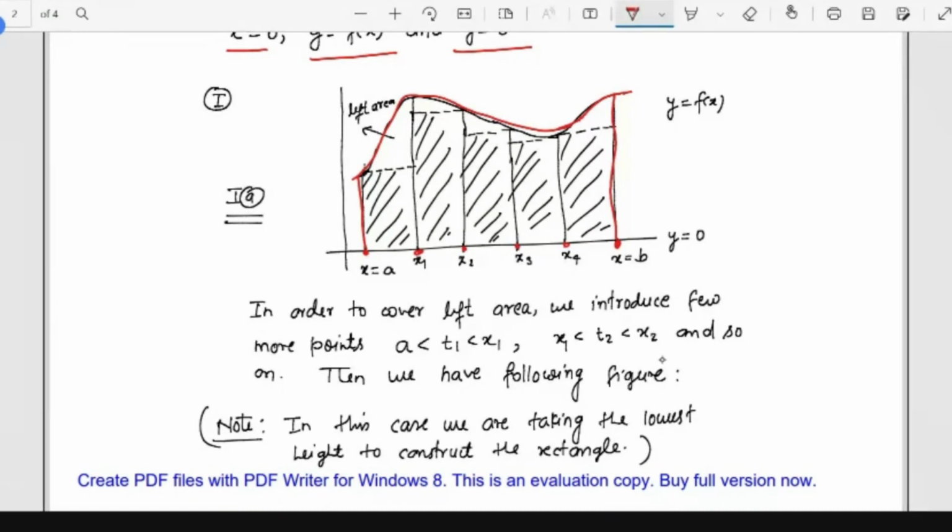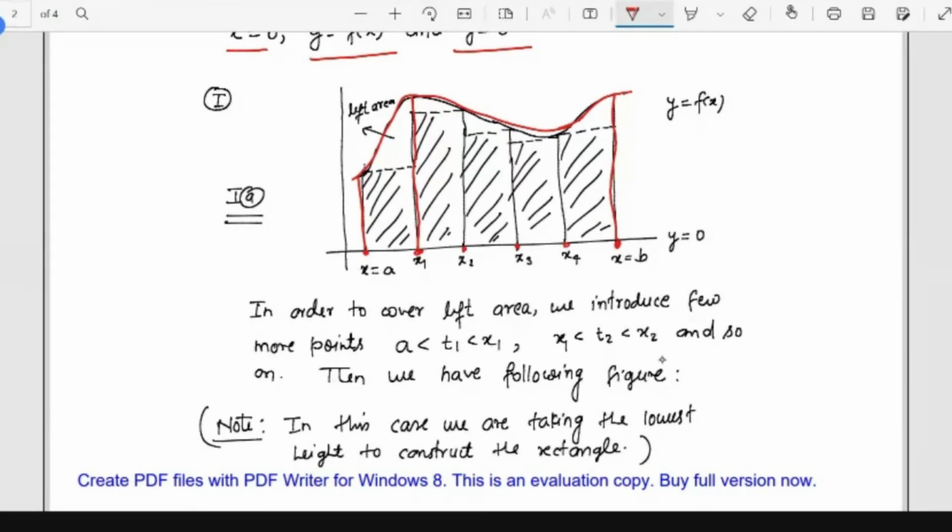Now the question is that we have two kinds of heights. Between x equal to a and x1, x1 has the bigger height, while x equal to a has the lower height. Again, comparing x1 and x2, x1 is upper, meaning a bigger height, and x2 is lower. Again, x2 and x3, x2 is the bigger height, x3 is lower. So there are two categories of heights, lower height and upper height. Which height should we pick for constructing our rectangle? We will do things uniformly: once we pick the lower height, and once we pick the upper height.